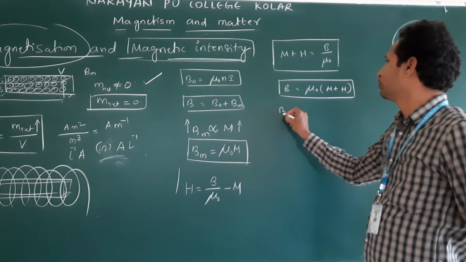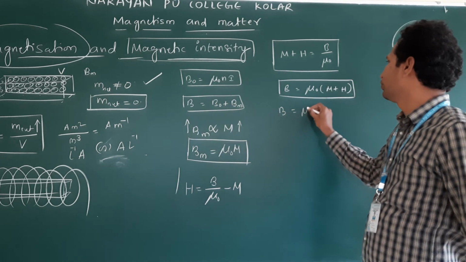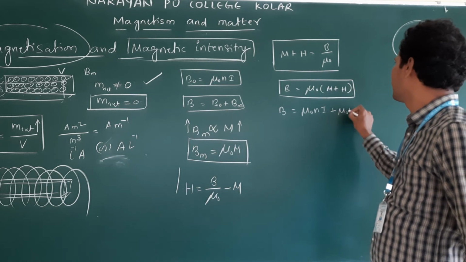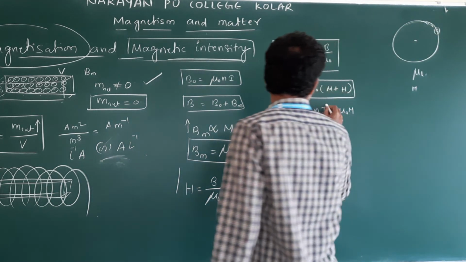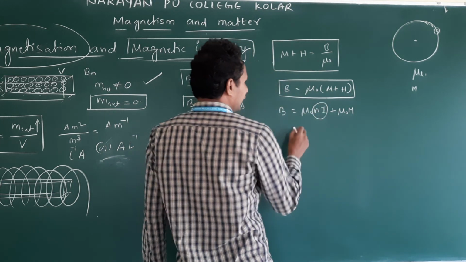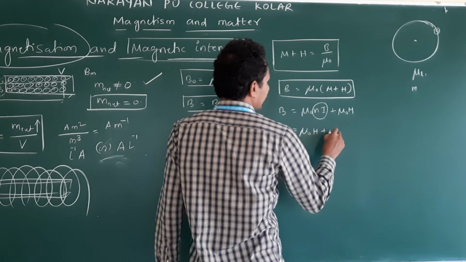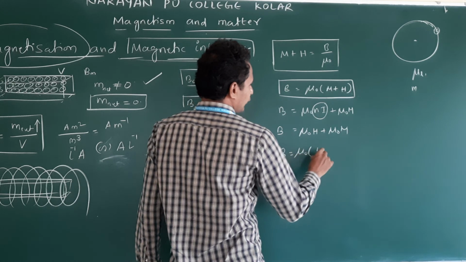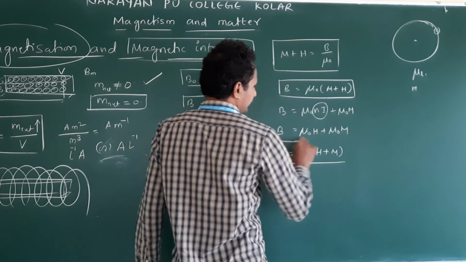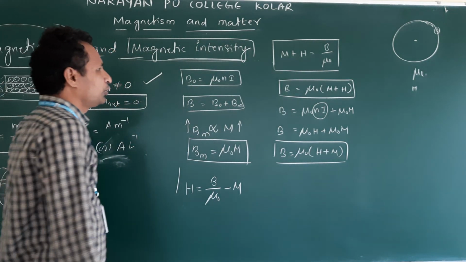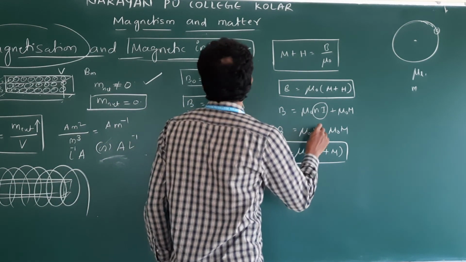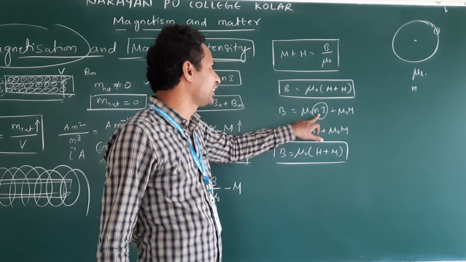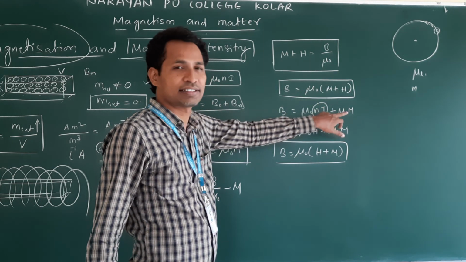B is equal to B naught, which is mu naught n I, plus Bm, which is mu naught M. So n I we take as H. So B is equal to mu naught times H plus M. H is the magnetic intensity, the strength of the magnetic field to magnetize.